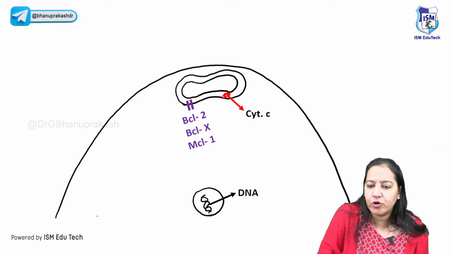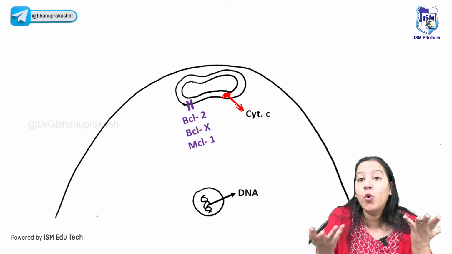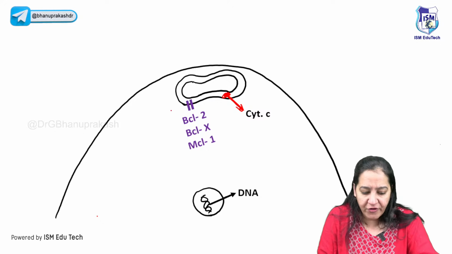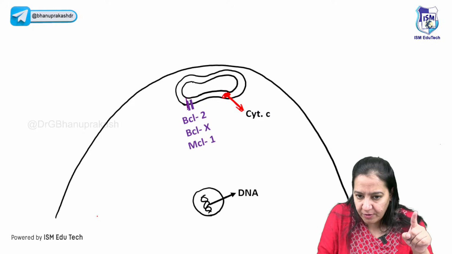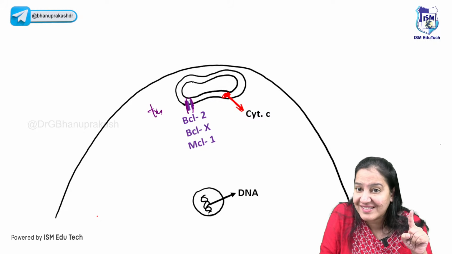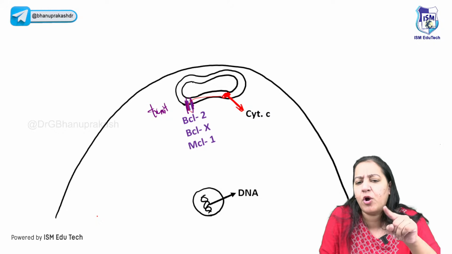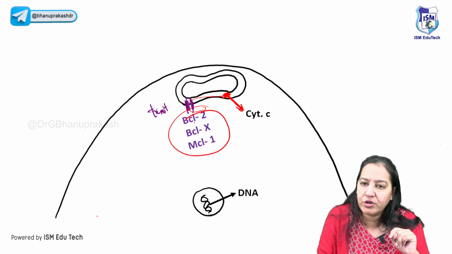As I have told you, the cytochrome C never comes out. So, you will say, ma'am, who is stopping the cytochrome C to come out? Mitochondria have a door now. Can you see the door of the mitochondria? This is known as mitochondrial transit. Transit means the door in the mitochondria. You can ask me, ma'am, why is the cytochrome C not coming out of the door? Because on the door, there are three